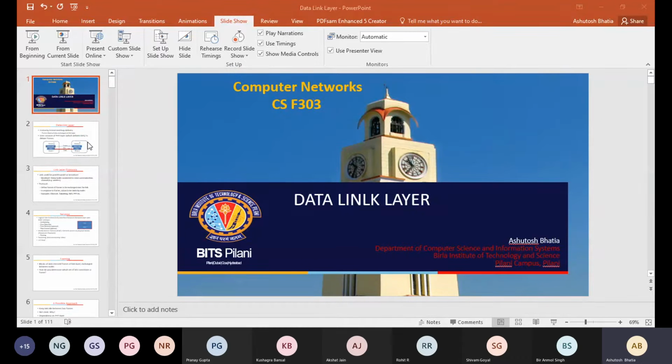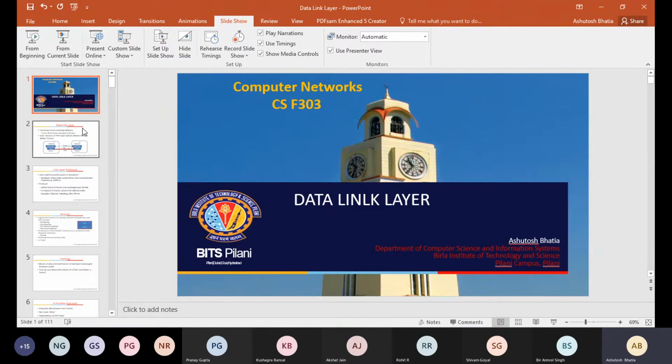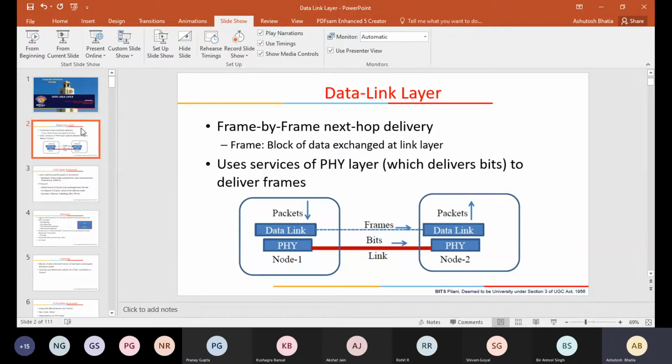Okay, so let's start. Today we are going to start another layer, which is called the data link layer. This spelling is wrong, data link. By now you have already seen the application layer, then the transport layer, then the network layer, and most of the things in those are finished.